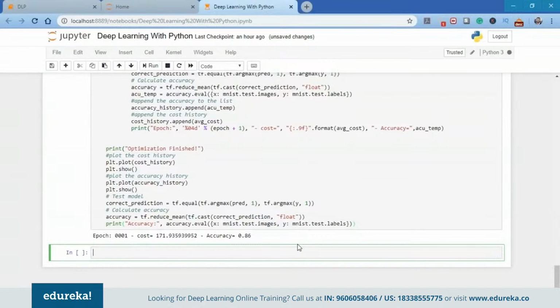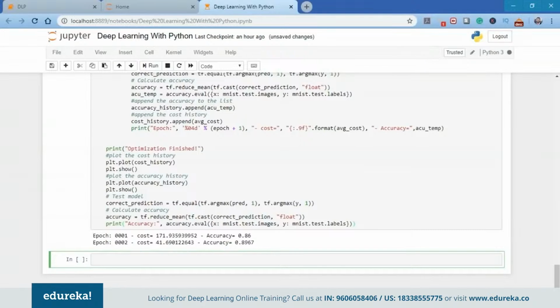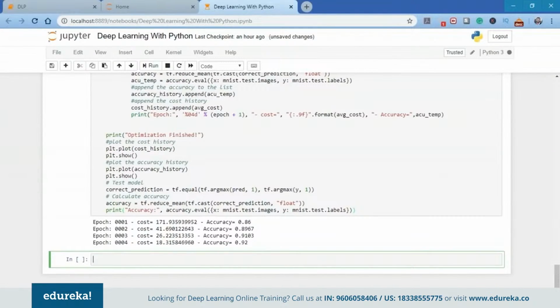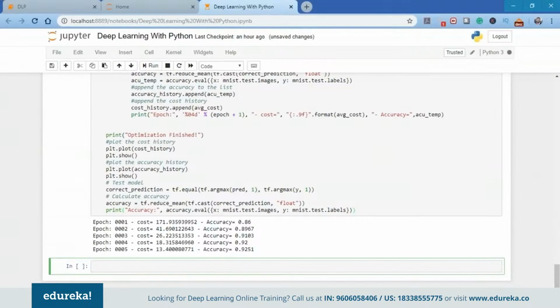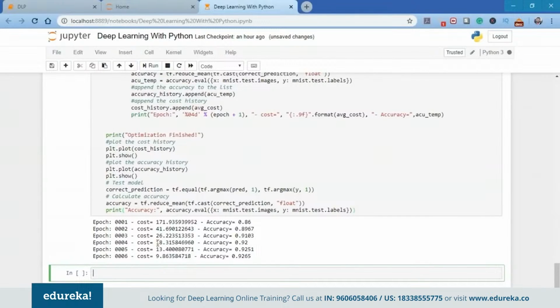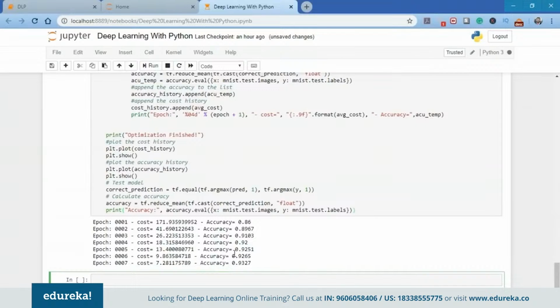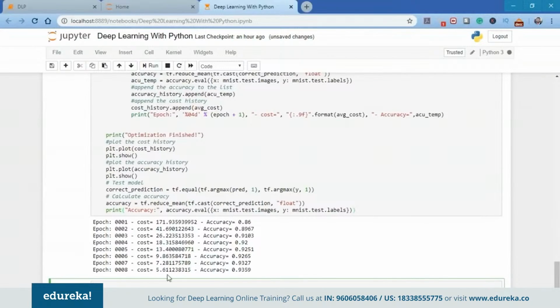So as you can see, in the first epoch, we have cost 171, accuracy 0.8. Second epoch, the cost has reduced to 41 from 171. So you can see we have already reached the accuracy of 0.92. On the fifth epoch, it's 0.925. So as you can see here, as the cost is decreasing, the accuracy is increasing, because that's the main goal of any deep neural network, to decrease the cost and increase the accuracy. So till epoch 8, you can see it's 0.93 and the cost has reduced to 5 now.